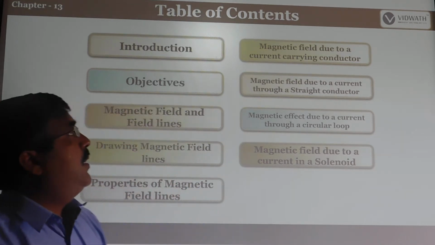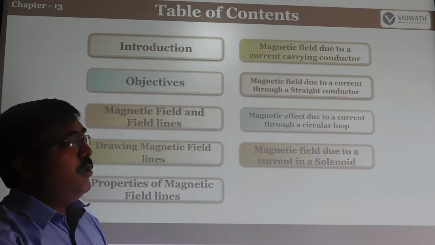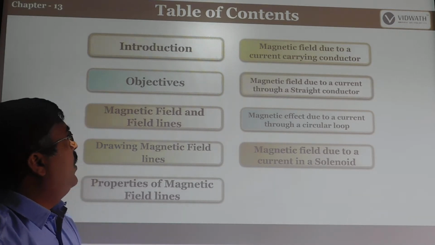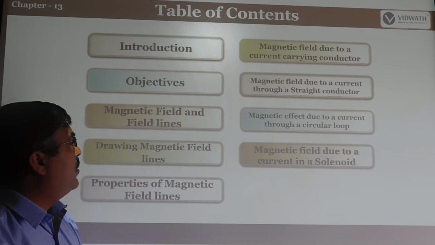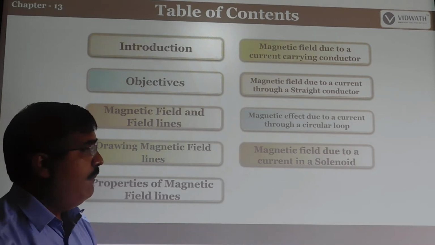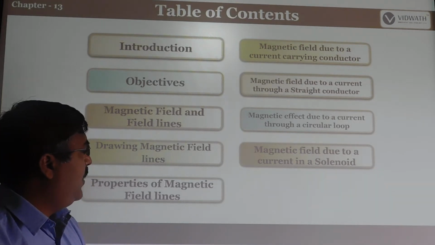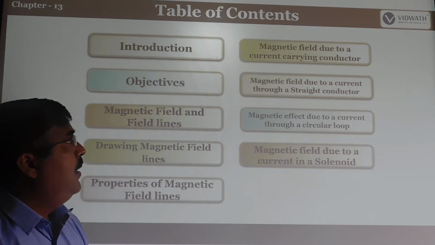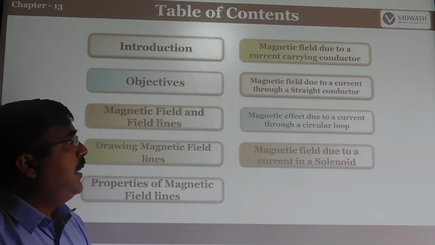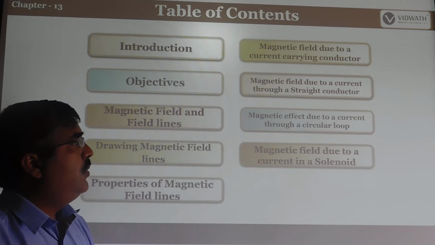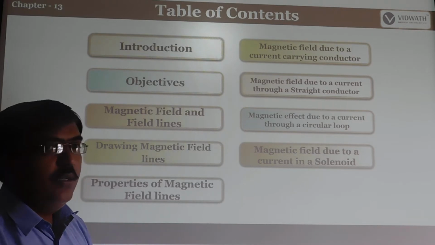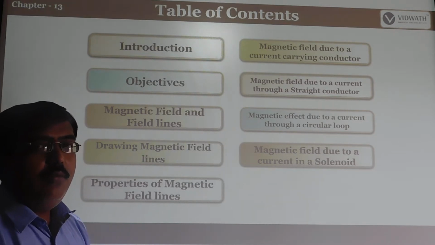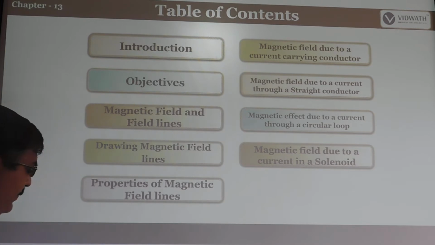In this chapter we will study the objectives: what is the meaning of magnetic field, field lines, how to draw magnetic field lines, what are the properties of the magnetic field lines, magnetic field due to a current carrying conductor, magnetic field due to current through a straight conductor, magnetic effect due to current through a circular loop, and magnetic field due to current in a solenoid. All this we will discuss in these sessions.